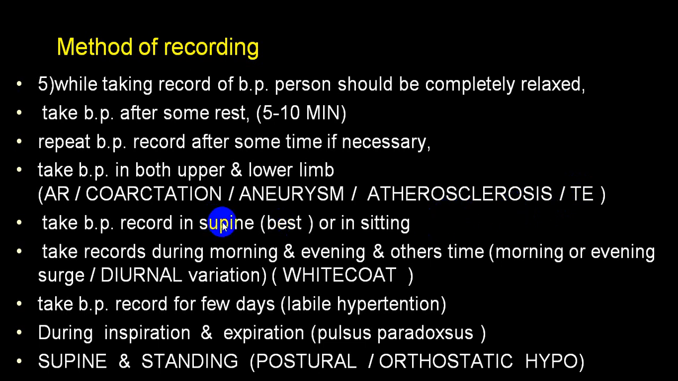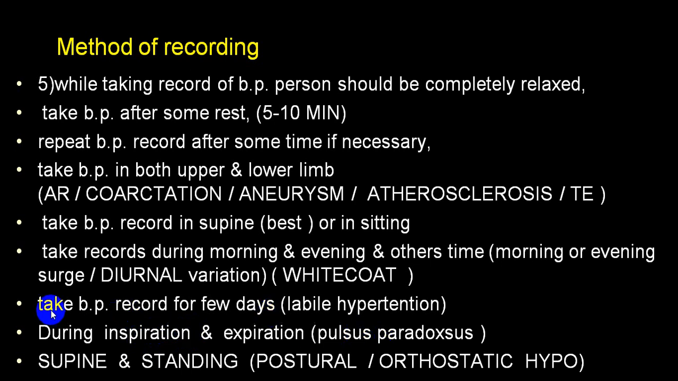When you take the blood pressure in supine posture and in standing posture, you can find out what we call postural hypotension or orthostatic hypotension. If there is a difference between erect posture and supine posture, in erect posture it will be low as compared to supine, and if the difference is more than 20 millimeter of mercury, it will be orthostatic hypotension or postural hypotension. If there is a marked difference between inspiration and expiration, we call that pulsus paradoxus. During a deep inspiration, the blood pressure will fall, and if it falls by more than 20 millimeter of mercury, we call that pulsus paradoxus.